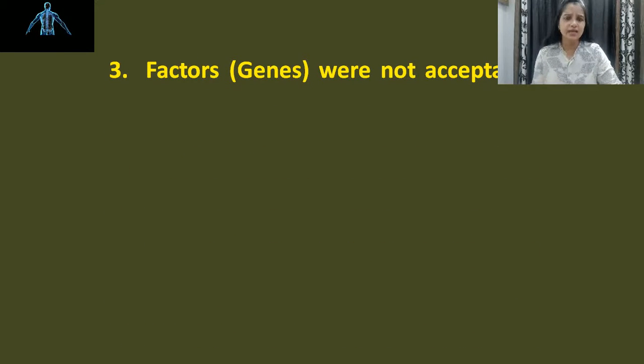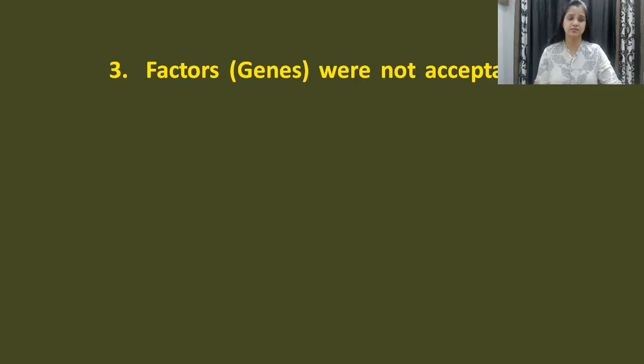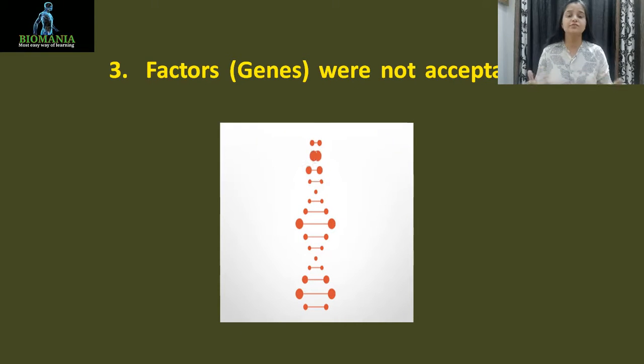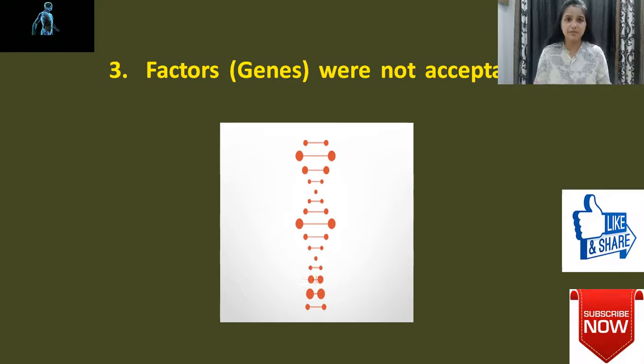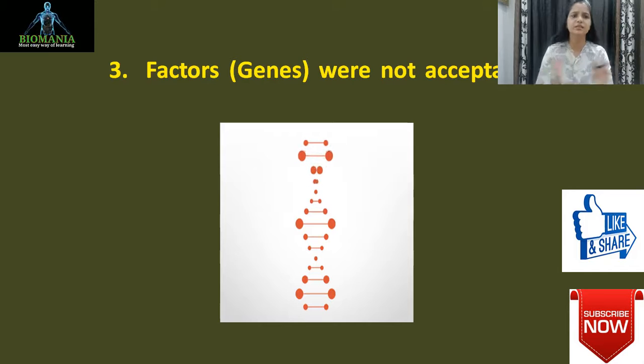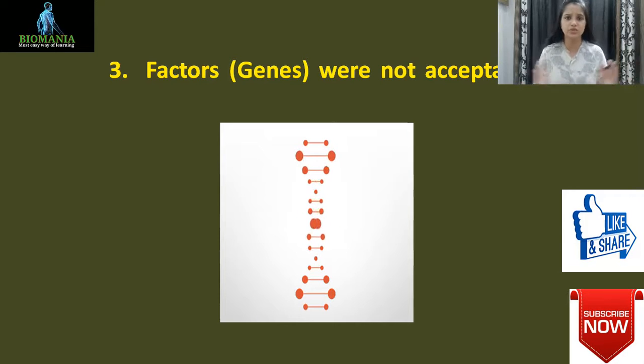After that, he described factors, which nowadays we call genes. Factors were not acceptable at that time, but Mendel was telling that there is some unit which is transferring from one generation to the next generation, carrying the character from the previous generation and passing it to the next generation. Nobody was ready at that time to understand this theory, and it was completely a hypothesis.